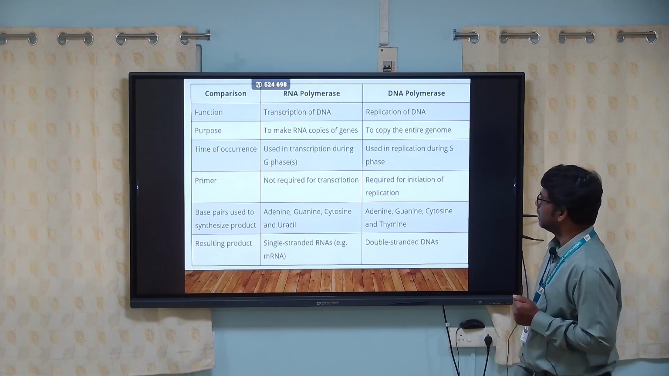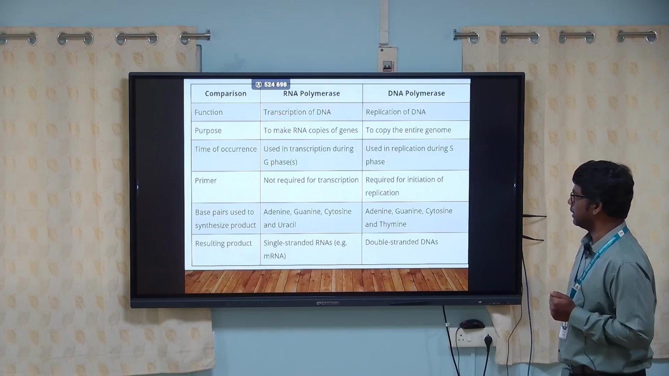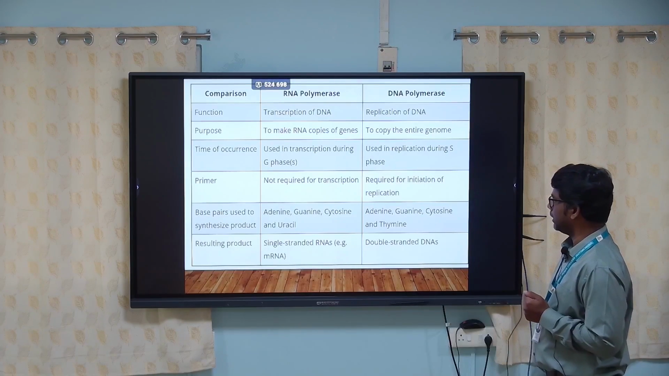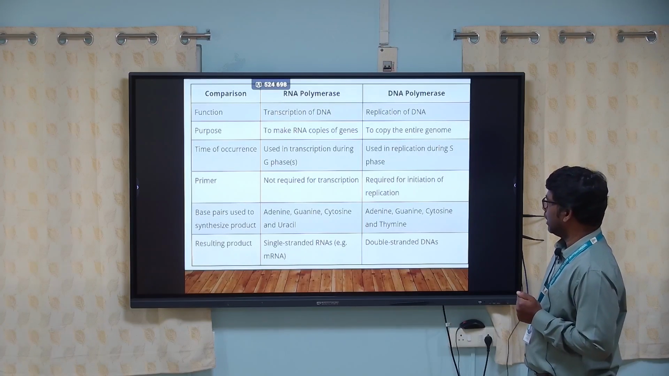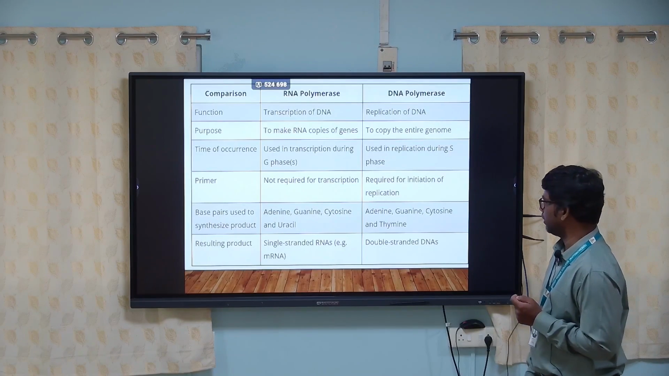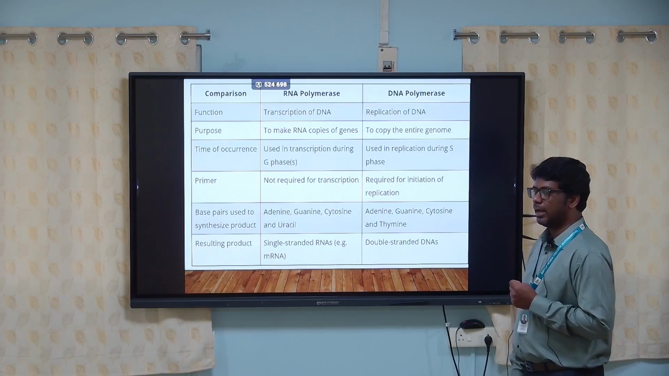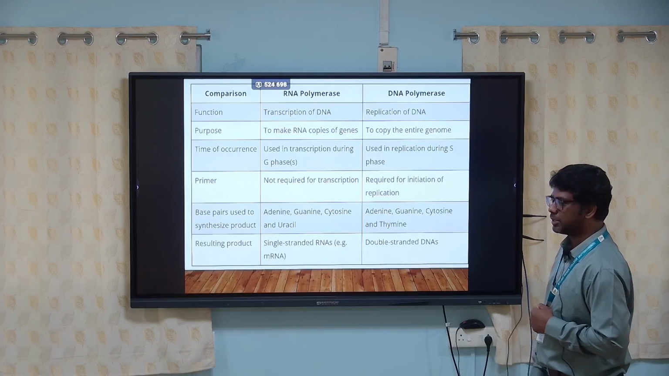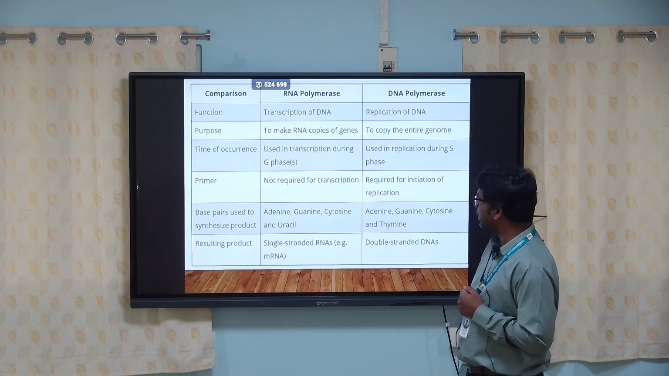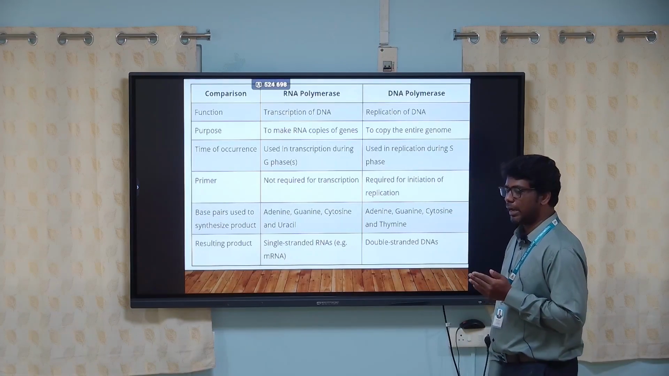Transcription by RNA polymerase occurs during the G phase, whereas the DNA polymerase occurs during the S phase. That means replication. Here RNA polymerase does not require any primer. A primer is nothing but a small oligonucleotide that binds to the DNA, and thereby it copies the double-stranded DNA. RNA polymerase synthesizes RNA from DNA.